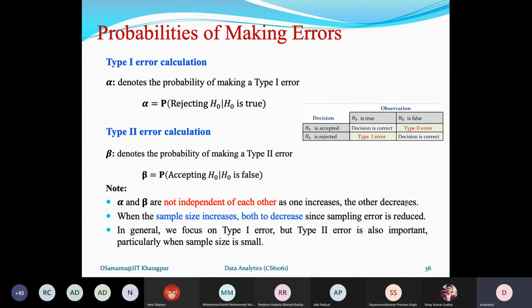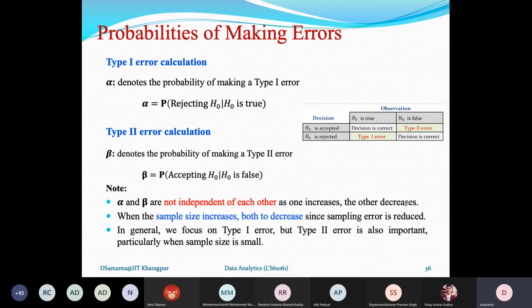Now here again I should explain why the type 1 error is important compared to type 2 error. The concept is like this. Again I can draw the courtroom scenario as an example. Suppose one accused should not be penalized until it is proven that he committed the crime.